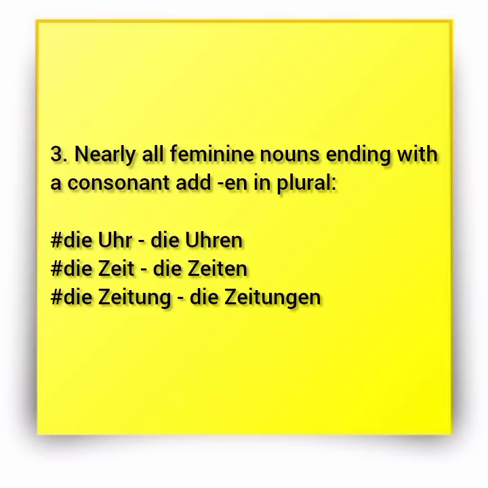Die Uhren, Uhren. Die Zeit, plural, die Zeiten, right? Die Zeitung now becomes die Zeitungen. Zeitung, Zeitungen, newspapers. So you're seeing that most of these feminine nouns ending with a consonant, what happens is you now add the ending en.